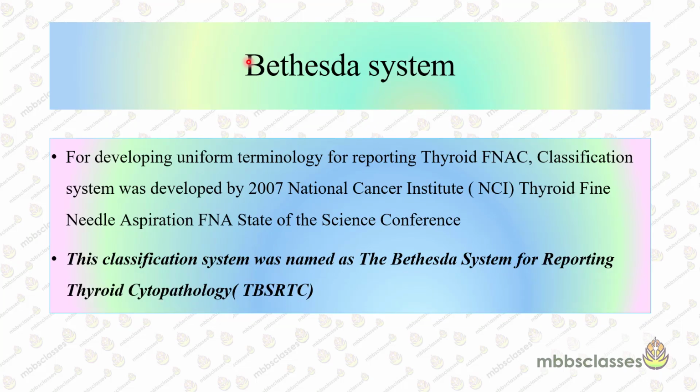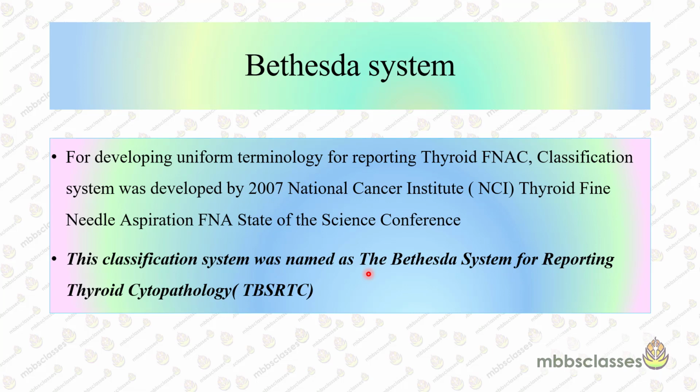When we are talking about the FNAC of the thyroid nodule, we must know a little bit about the Bethesda system. The Bethesda system is the classification system for reporting the thyroid FNACs, and it was developed in the year 2007 by the National Cancer Institute. This classification system was named the Bethesda system for reporting thyroid cytopathology. Before the Bethesda system was introduced, there was no uniformity in reporting of the thyroid nodules by the different pathologists. So there was loss of clarity of the information and a lot of confusion for the clinicians.